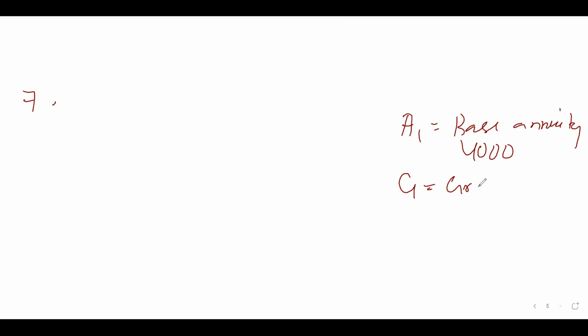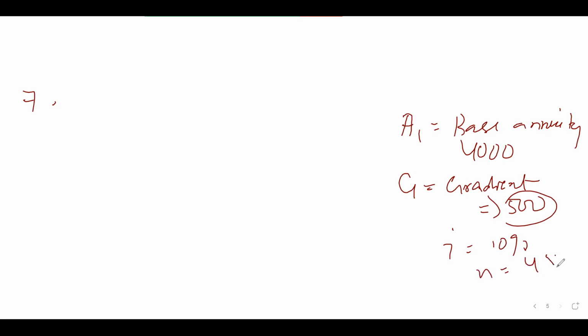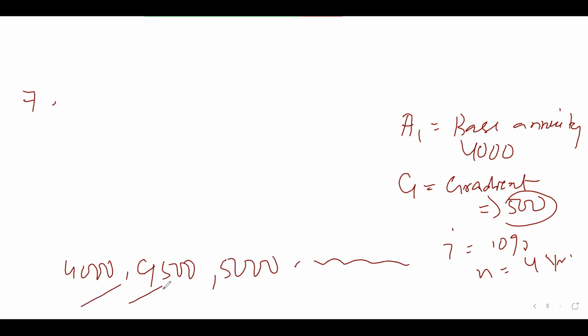This is your gradient, which is, for example, say 500. Every year you're increasing. And your I is given, say 10%. Your N is given, say 4 years, 5 years, something. How are you going to calculate? Because in this case, your value is 4,000 in the first year, then 4,500 in the second year, then 5,000 in the third year. This way it goes. So you have unequal payments.